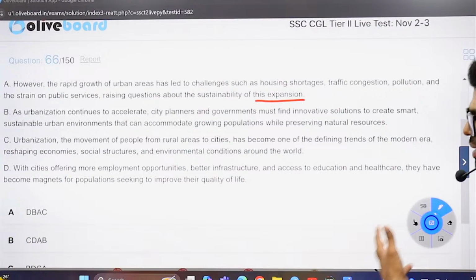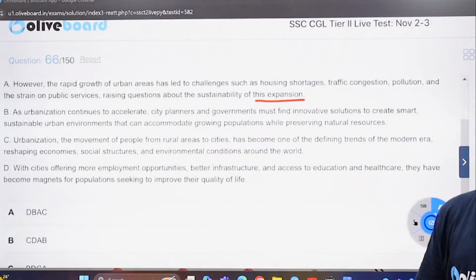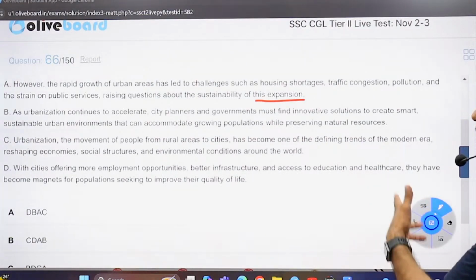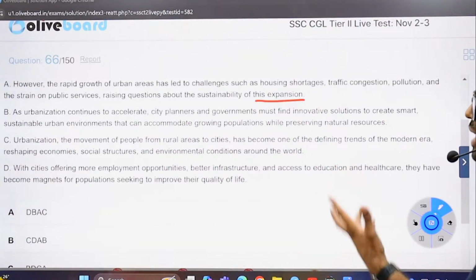As urbanization continues to accelerate, city planners and government must find some solutions to create smart, sustainable urban environments that can accommodate growing populations while preserving the natural resources. Fine, but doesn't seem to me a descriptive one again. As this continues to accelerate, they must find this. What is urbanization?